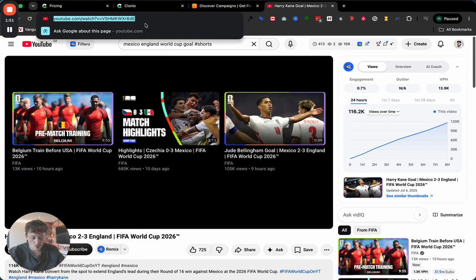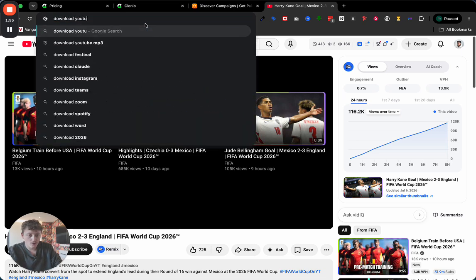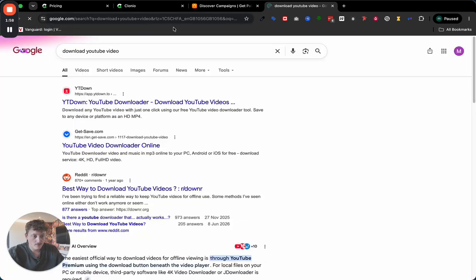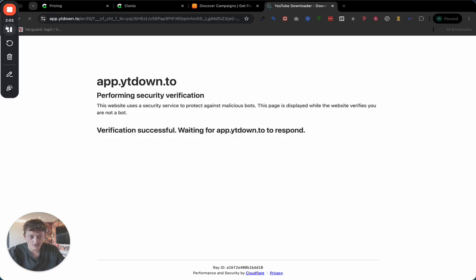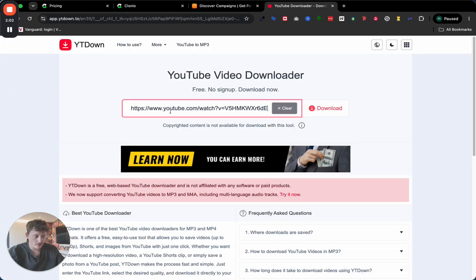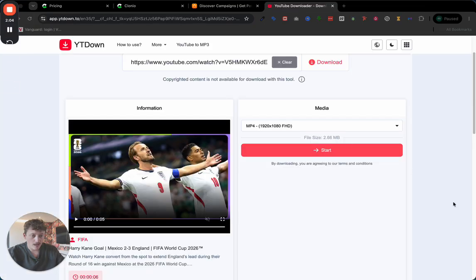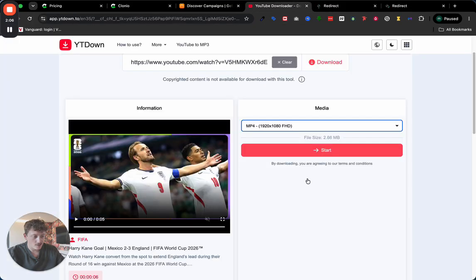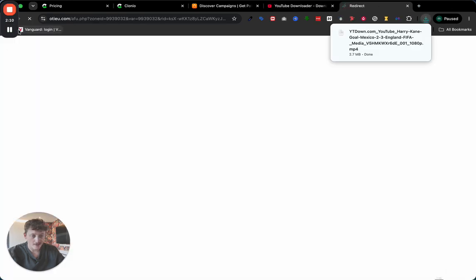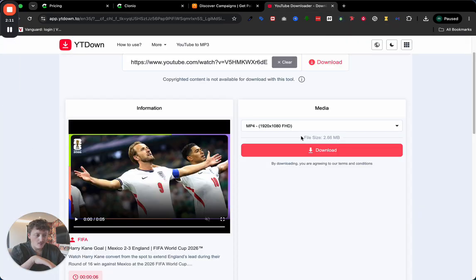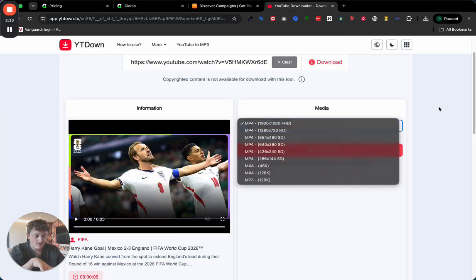Now what we're going to do is go ahead and copy the link. We're going to go to a YouTube video downloader, just like this. Once you're inside this platform, go to something like app.youtube.download, then paste in your YouTube link just like that and go ahead and click on download. Now you want to make sure you select the maximum quality and go ahead and click on start. Then finally click on download. It's going to add this to your downloads folder. So now we have it in the highest quality, 1080p, which is great.